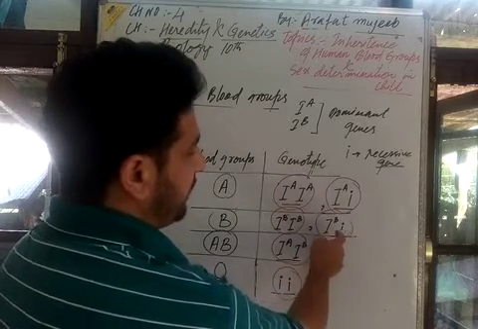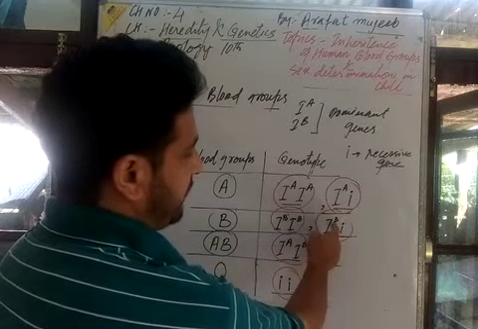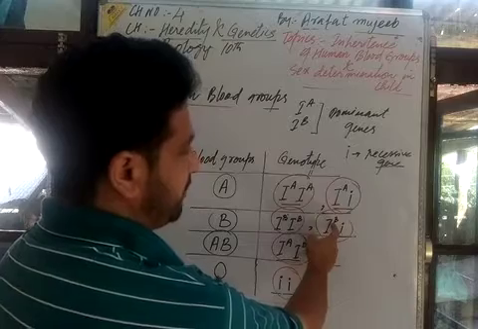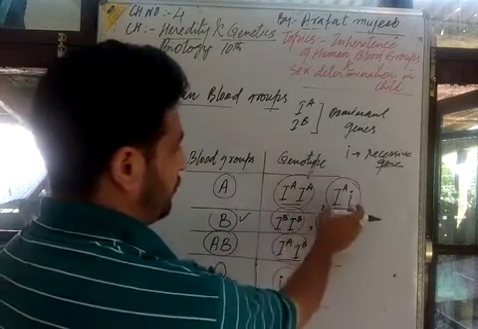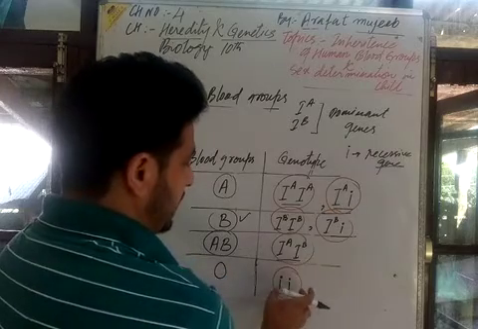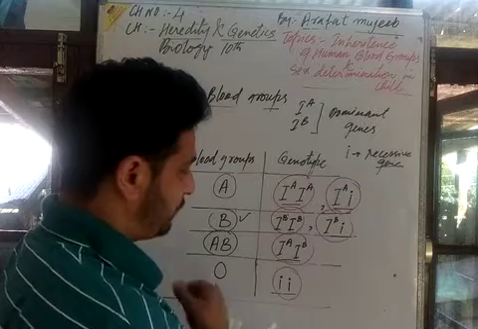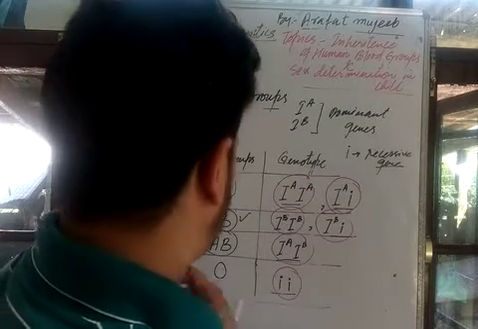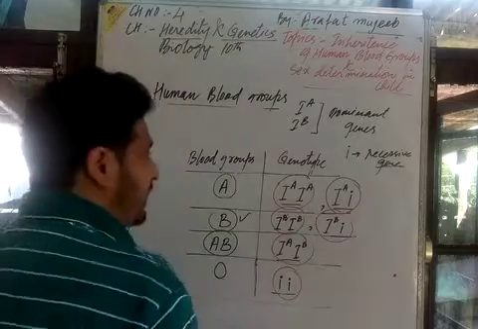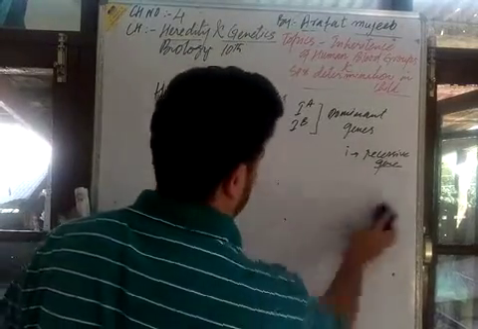According to the law of dominance, only capital I with superscript capital B gives the formation of blood group B. In this, a pair of recessive genes will maintain blood group O. That means in human beings there are four types of blood groups.